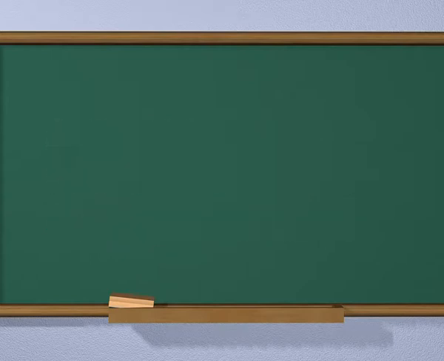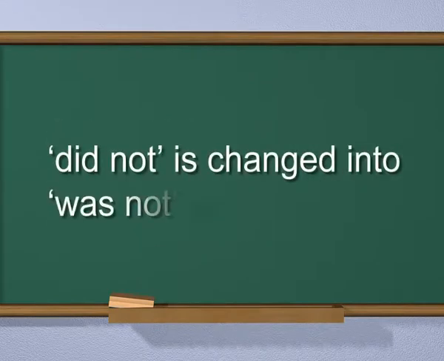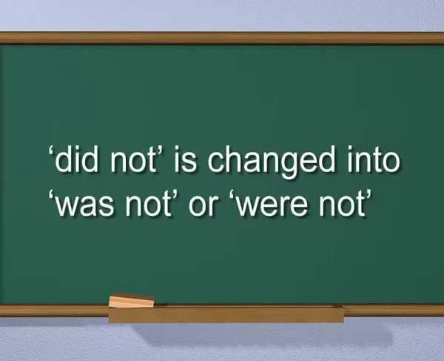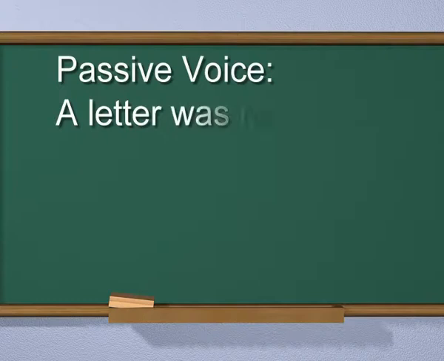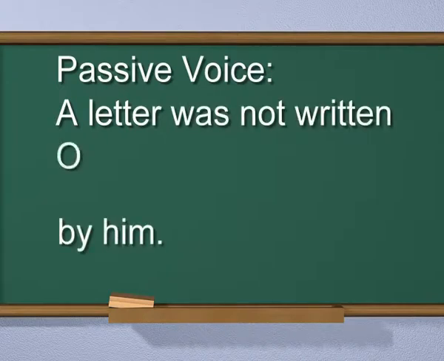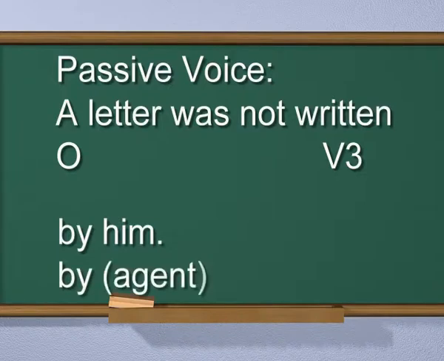Remember that did not is changed into was not or were not. याद रखो did not, was not या were not में बदल गया है. Passive voice. A letter was not written by him. Letter is the object, written is the third form of the verb, him is the agent.